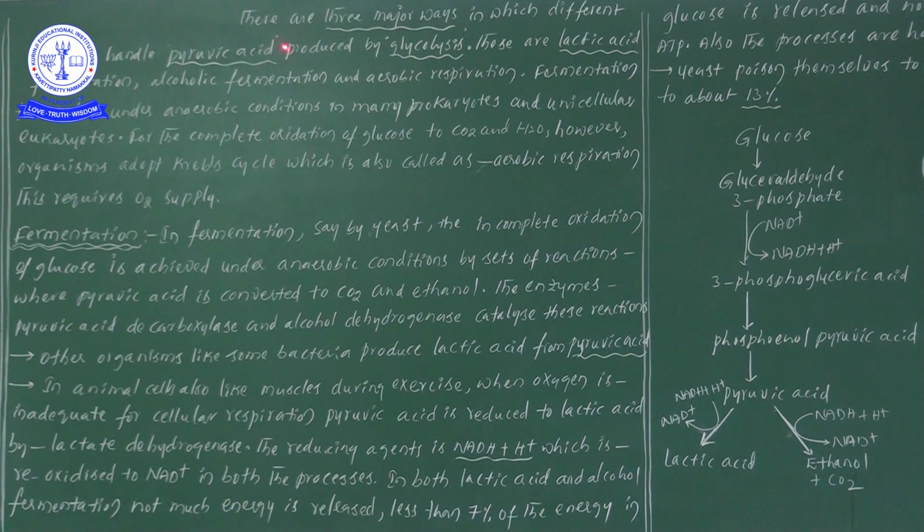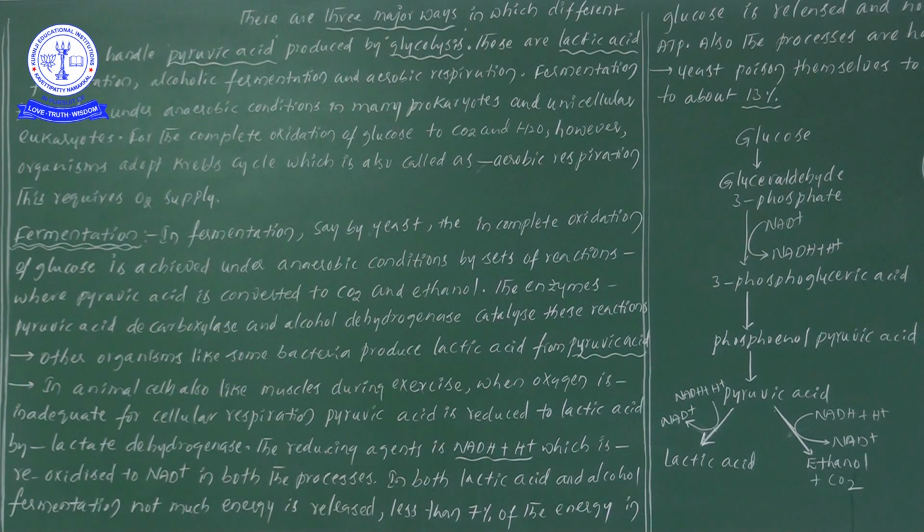There are three major ways in which different cells handle the pyruvic acid produced by glycolysis. Once pyruvic acid is produced by glycolysis, later this pyruvic acid is involved in three major ways in different types of cells.